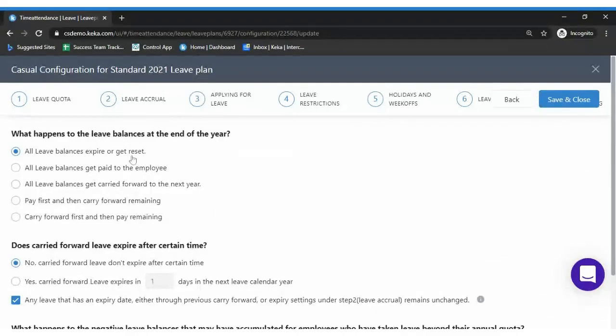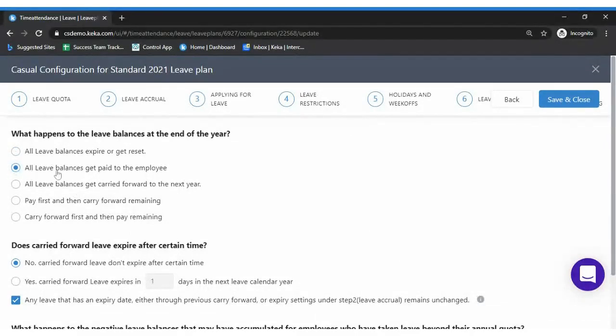The first case is that all leave balance expires or gets reset. Let's assume that at the end of the year, during year-end processing, the employee's leave balance is 5. All the leave balance expires, so though the employee has a balance of 5, it will get reset to 0. On January 1st, 0 leaves will be carried forward from the previous year, considering the first option.